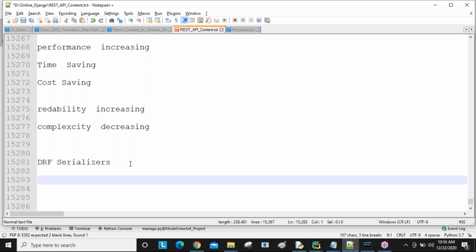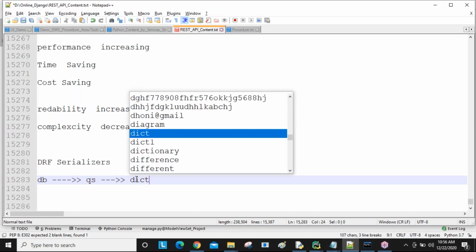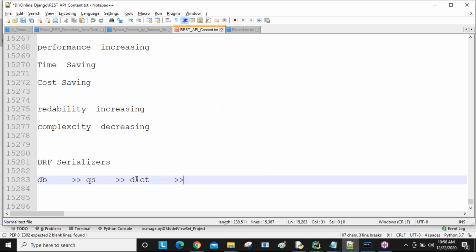So here I'm writing a simple section. The database has some data; in the DB we have 1, 2, 3, some records, guys. The database data I want to get back and store into one variable. That variable we call a query set. So this query set means database data, guys. The query set data we are going to convert into dictionary type.